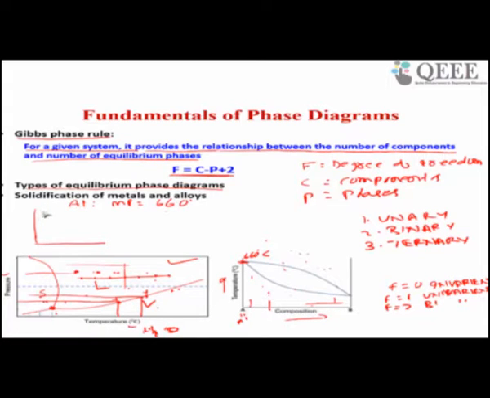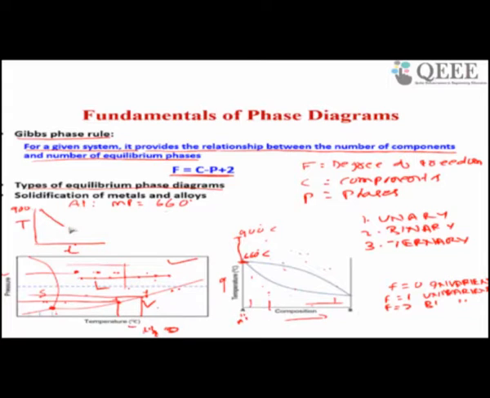You have to melt aluminum. Suppose you heat it to 900, at which it becomes liquid. Now plot time against temperature. Suppose this is 900 degrees centigrade, where aluminum will be in the liquid state.